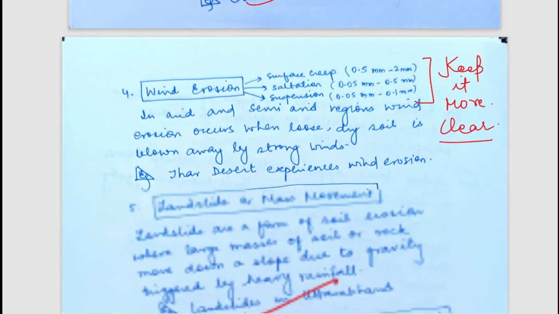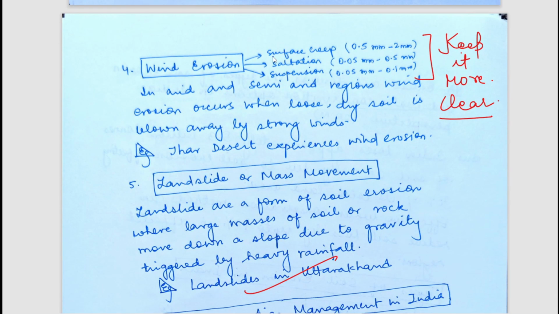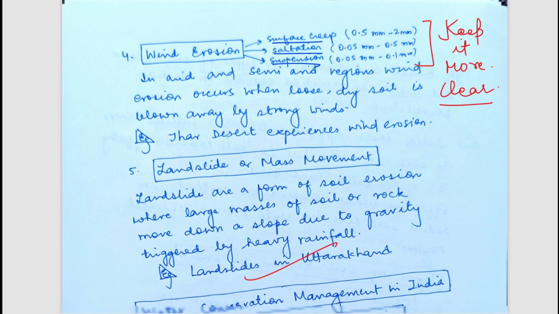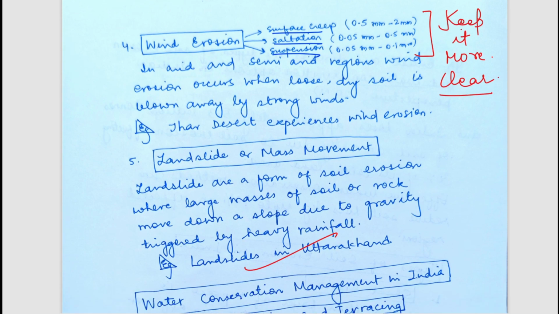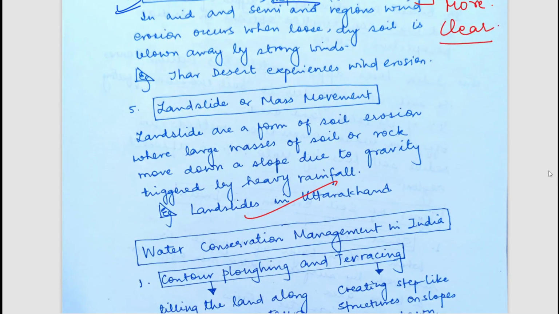Now there are certain types of wind erosion also, such as surface creep, saltation, and suspension. These are the types of wind erosion. Although the student could have written it more clearly and discussed it in a line, it's okay, because it is difficult to manage time and write all the things in the answer. But yes, it is good. The answer has been highlighted here. Landslides and mass movements could be another erosion.